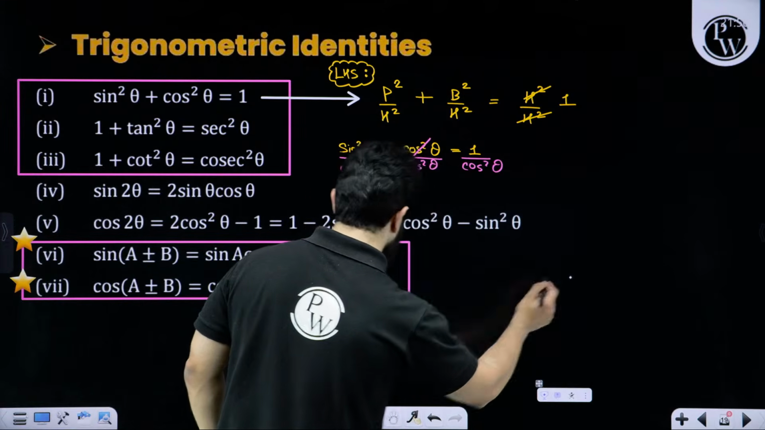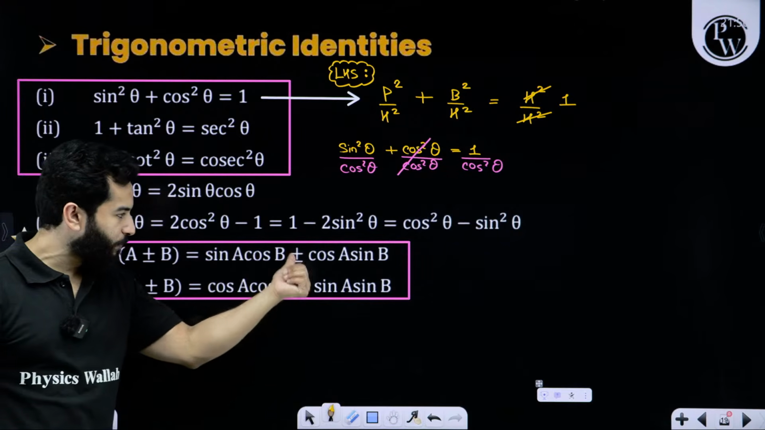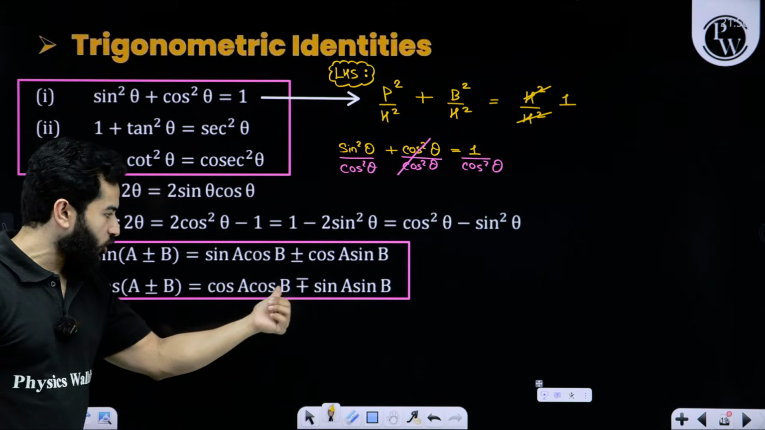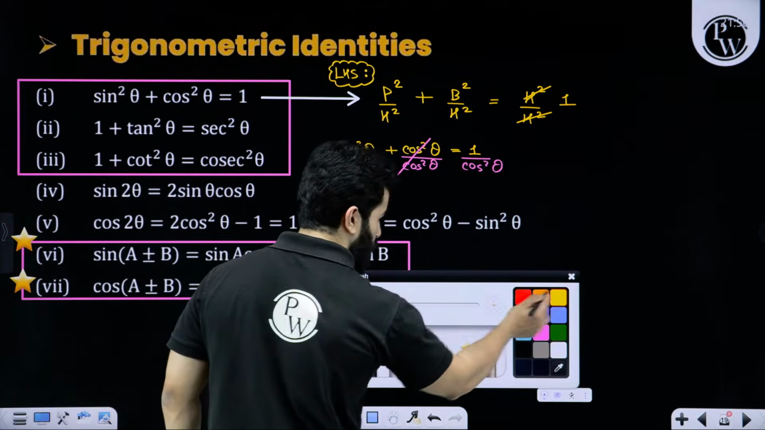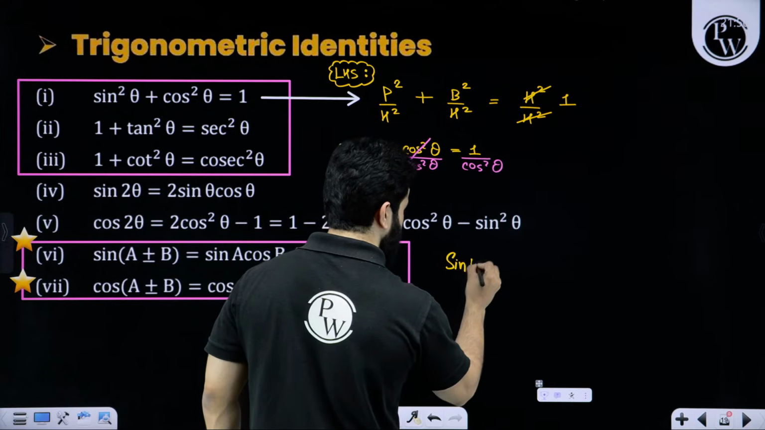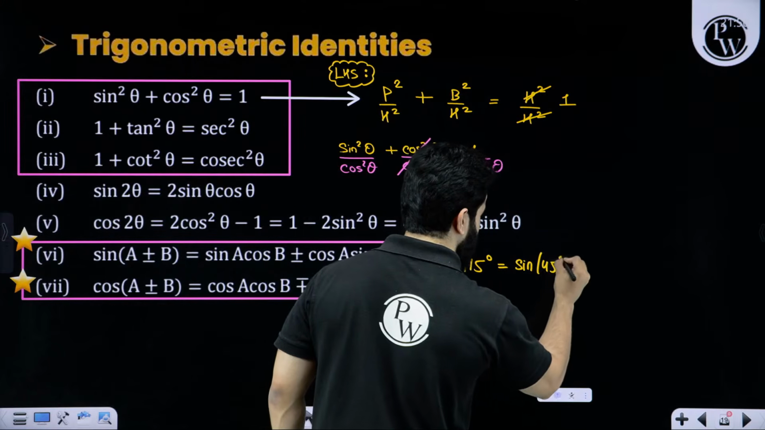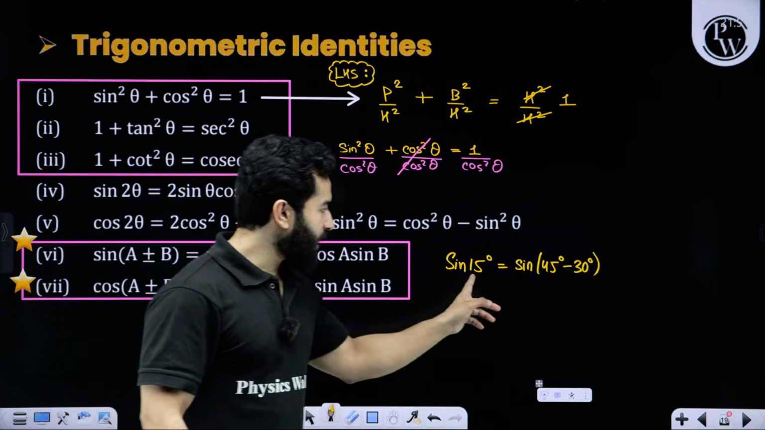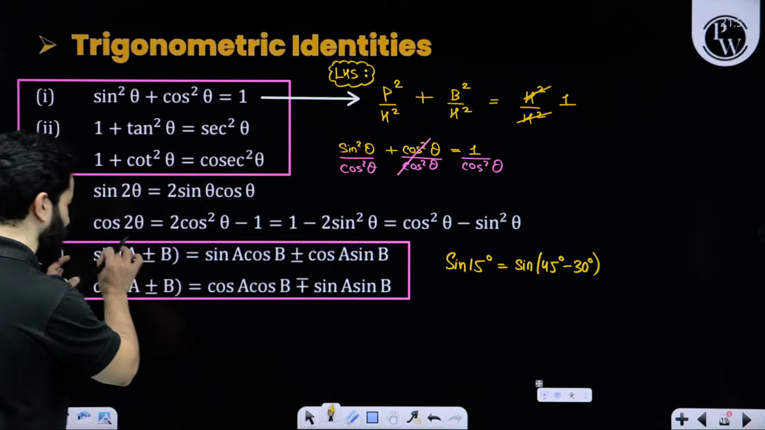This is very simple. Sine of A plus minus B is sine A cos B plus minus cos A sine B. Cos of A plus minus B is cos A cos B minus plus sine A sine B. Let me give you one example. Let's suppose we want to know sine 15 degree. Sine 15 degree is unknown, but we can rewrite 15 as 45 minus 30, and we can use the first identity.